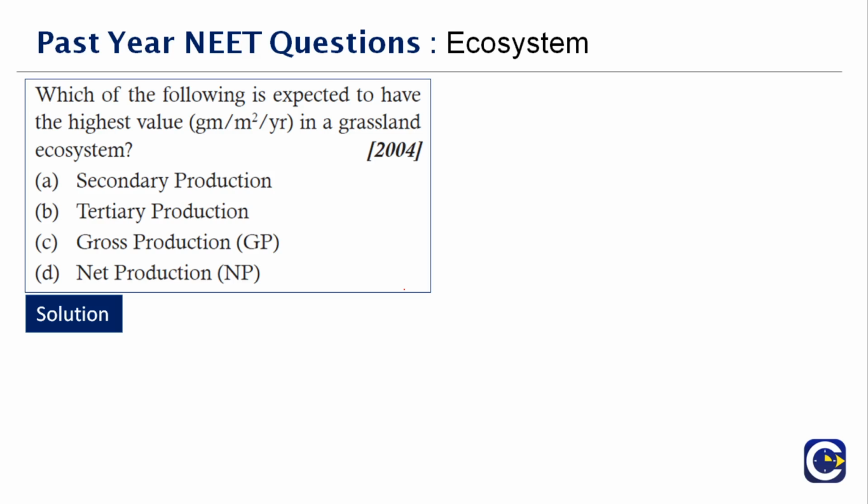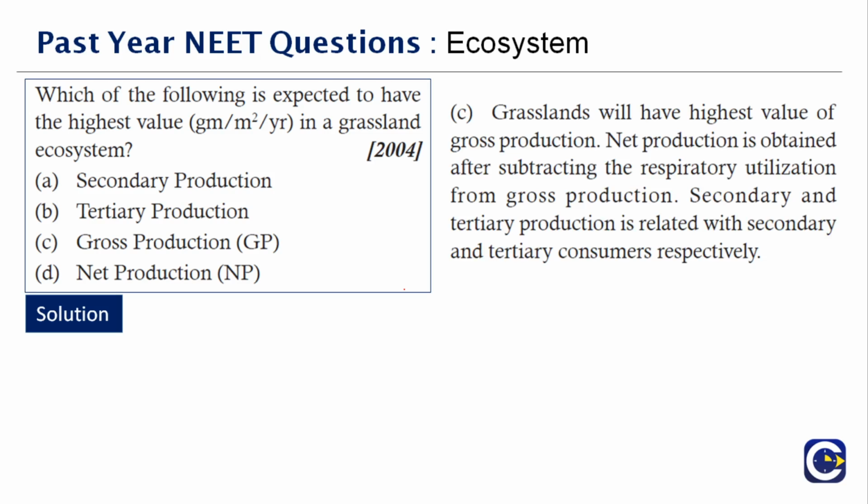Net production is obtained after subtracting, because the rest of the values will only be obtained after subtracting. So if you talk about gross production, without any deduction, you take the whole value as such. So when you talk about the highest value, it will obviously fall under gross production, therefore C.